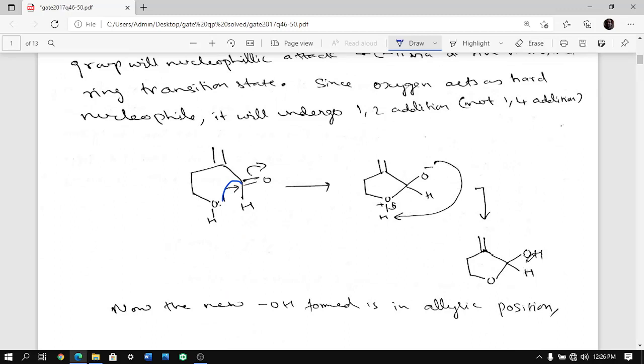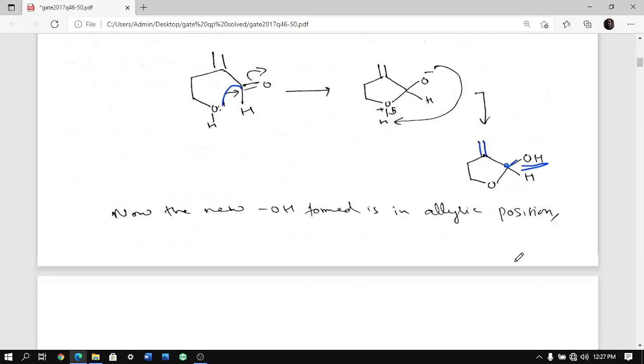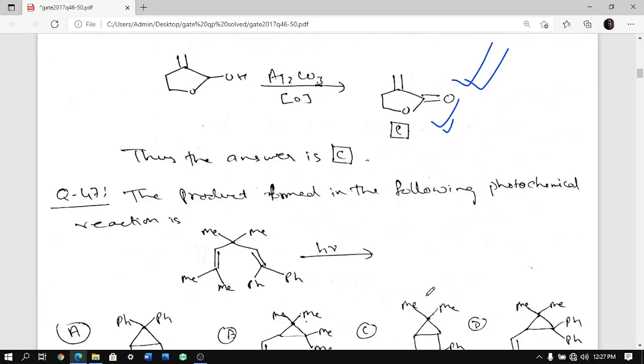Now the interesting thing is, that's why it's a GATE competitive question. They will not stop here, they will ask you a tough question. So they will look at your observation. You have to look and see that this OH is still in the allylic position because the double bond is still there and the next carbon is still an allylic position and the OH is still intact, and therefore when you oxidize it further, this gets further oxidized and becomes a ketone. At the end what we are getting is a lactone ring, that means an ester, an intramolecular ester. So the answer is C.